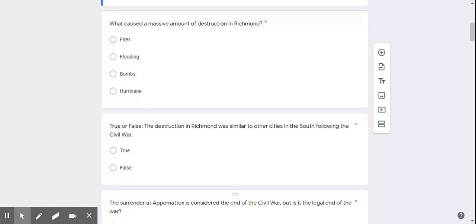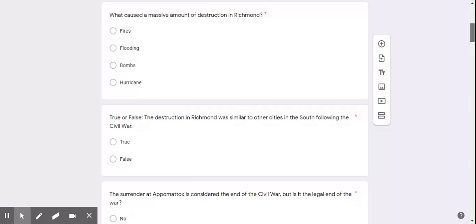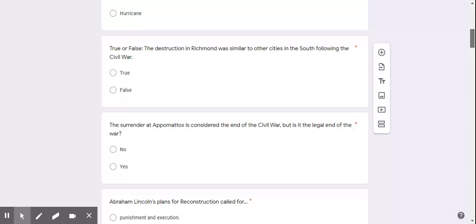True or false? The destruction in Richmond was similar to other cities in the South following the Civil War. True. False. The surrender at Appomattox is considered the end of the Civil War, but is it the legal end of the war? No. Yes.